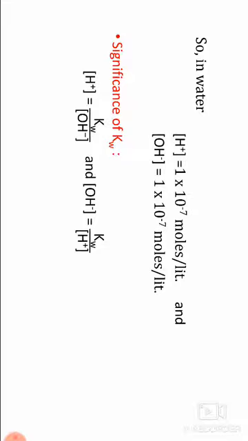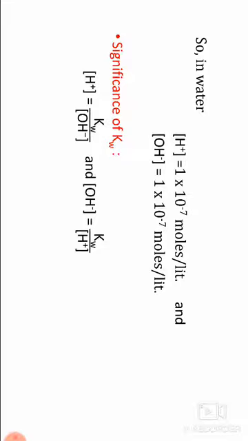But the product of these ions must be constant. Kw is 1 into 10 to the power of minus 14 moles square per liter square in all aqueous solutions. Therefore, it is possible to calculate H plus ion concentration if OH minus ion concentration is known, or vice versa.